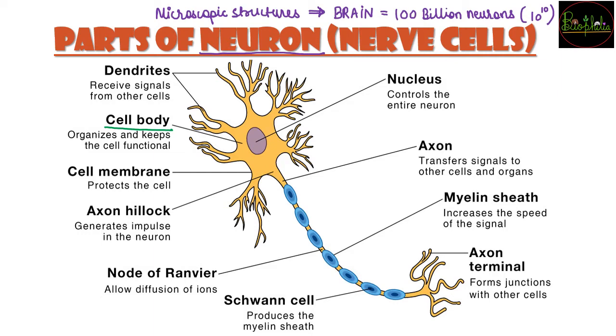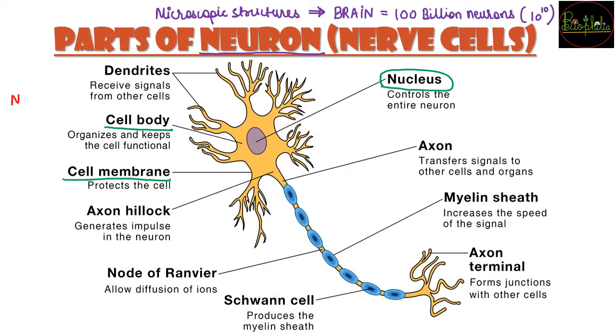As a normal cell has a cell body, the neuron also has a cell body where all the organelles are present. It has mitochondria. It also has a nucleus, which is the control room of the cell. Everything is present along with the cell membrane as well. The cell body is the organizing unit, and it keeps the entire cell functional because of the cell organelles, so it can do all of this.